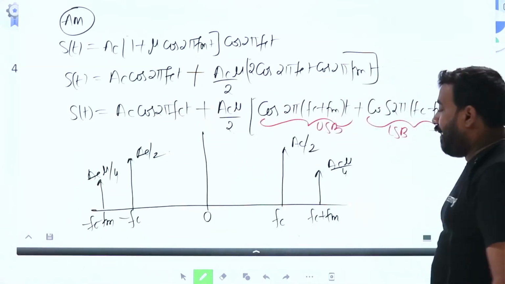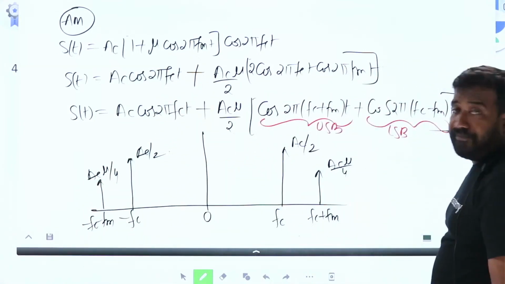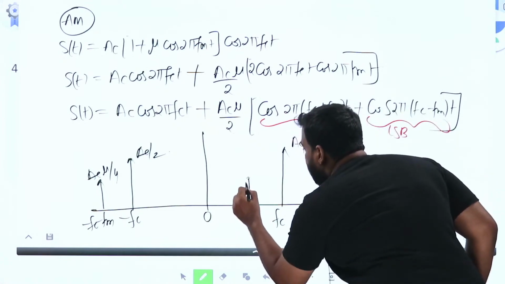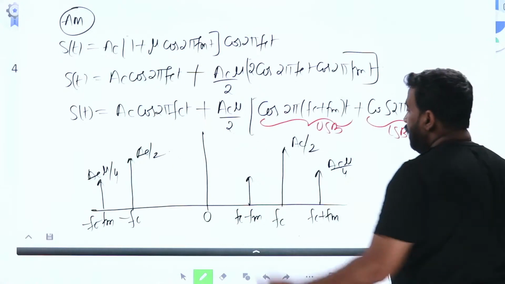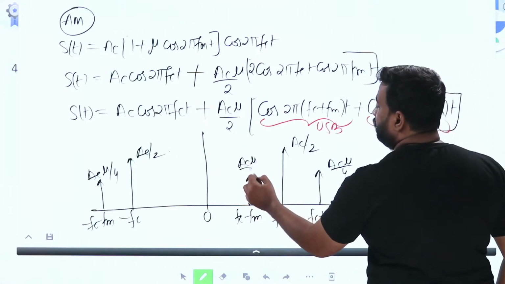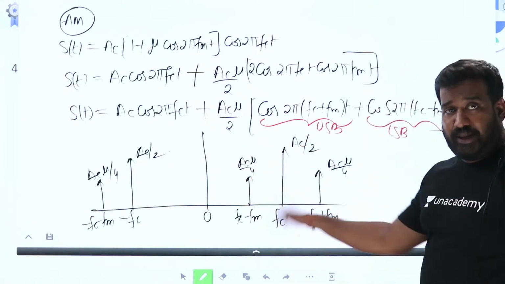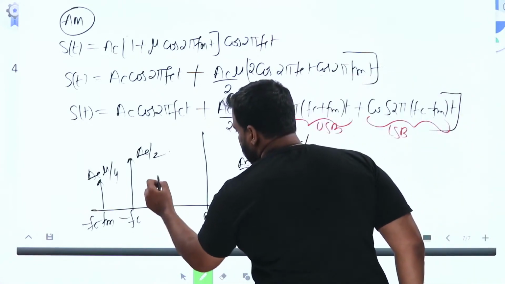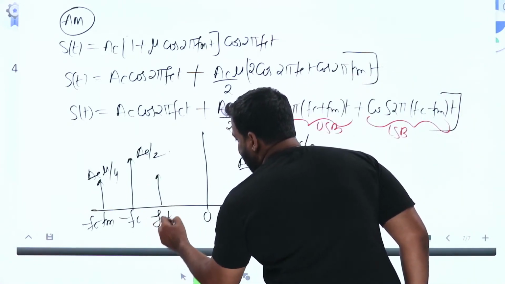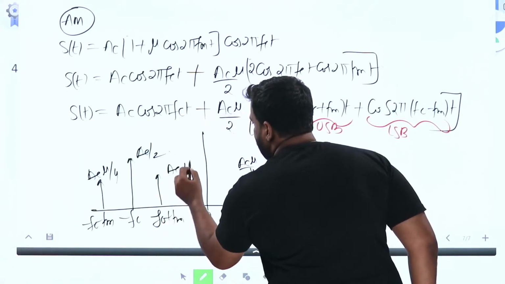Its image is minus FC plus FM, minus of it, with amplitude AC mu by 4. Beautiful.